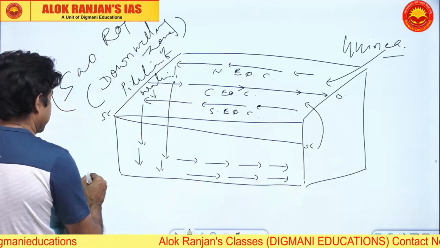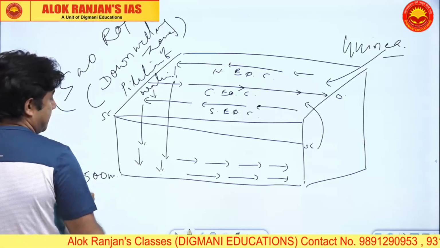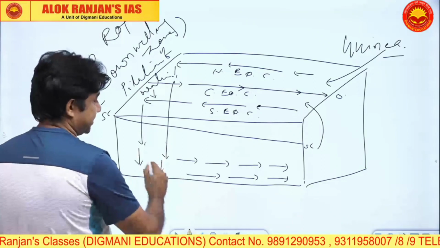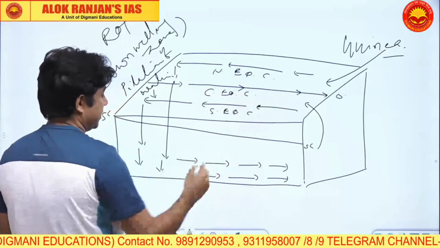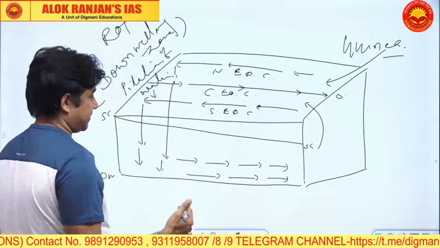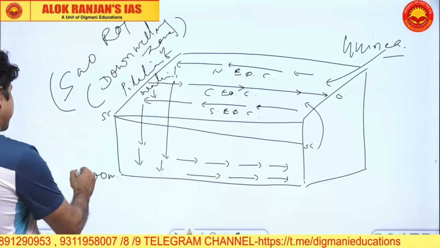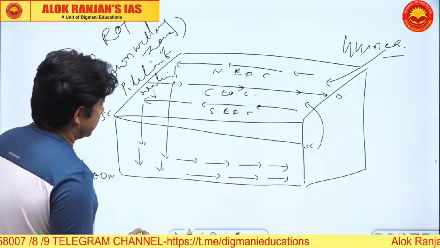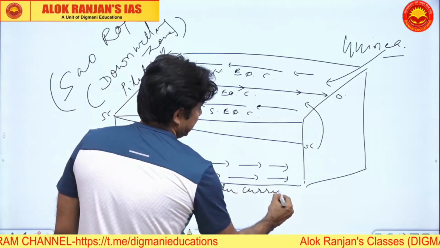The depth could be roughly 500 meters, and this is the returning current. Maximum depth will be 500 meters, and this is the returning current. So there is one returning current at the top, which is counter equatorial current, and there is another returning current at greater depth, like 500 meters to 1000 meters. 600 fathoms is also taken many times, that at 600 fathoms there will be a returning current. Now this is called undercurrent. So this is your undercurrent.